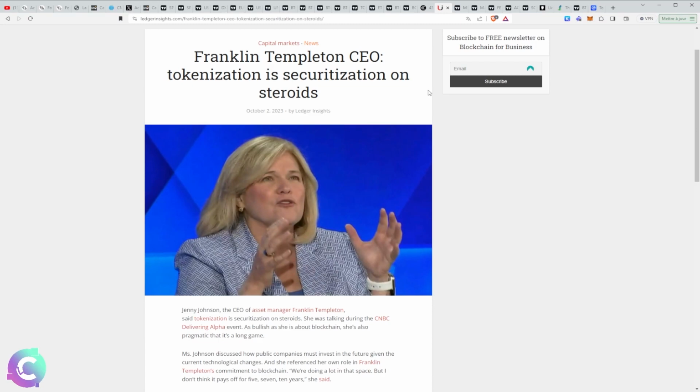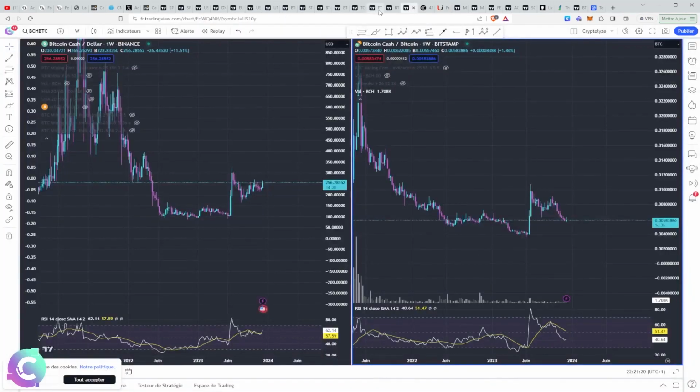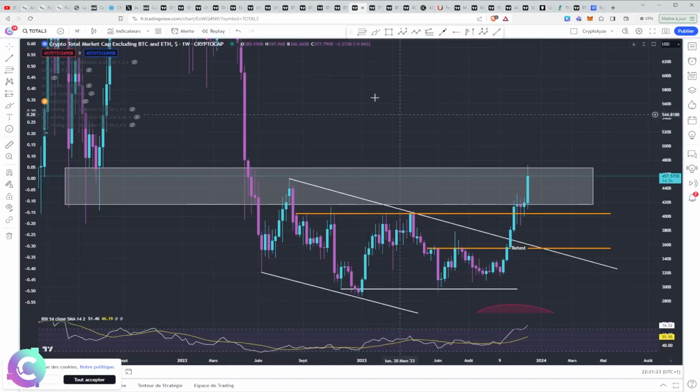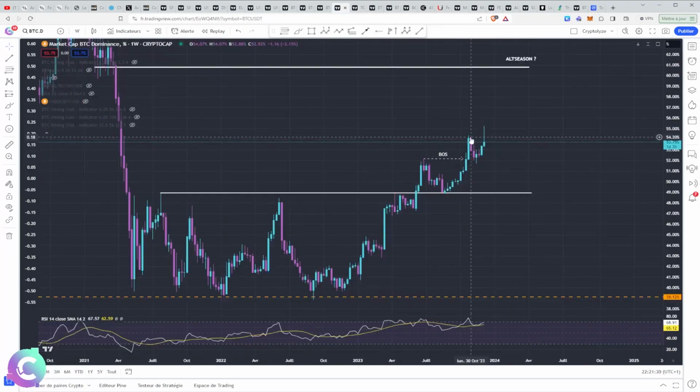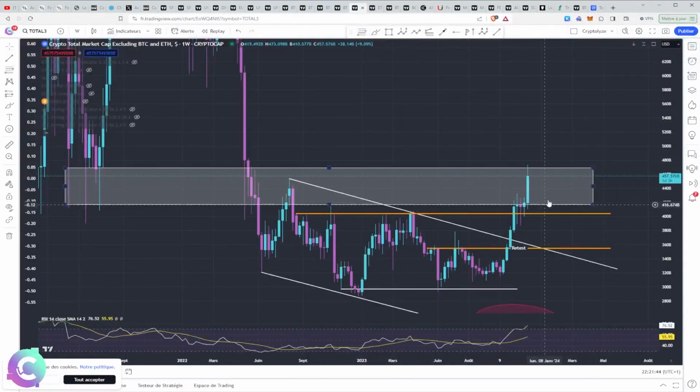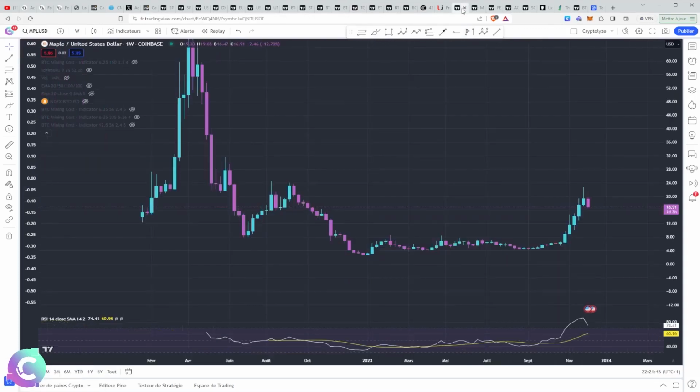However, I am sure that when we really arrive at a phase of altcoin season, because we will get there at some point, for me we have a BTC which is having a little difficulty because as a result we have a dominance which is being swallowed, and I think we will not necessarily have a big alt season, at least before really having the real phase of acceleration and FOMO of the bull run. But we have a small alt season which allows you to train, as seen here, on the total 3. We can clearly see that we have an upward acceleration. So we actually have valuations which are arriving on assets which do not necessarily have an interest in this valuation.